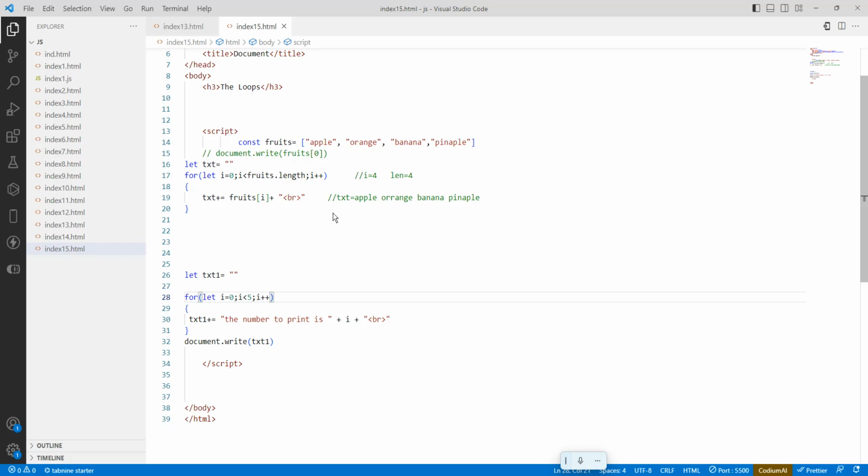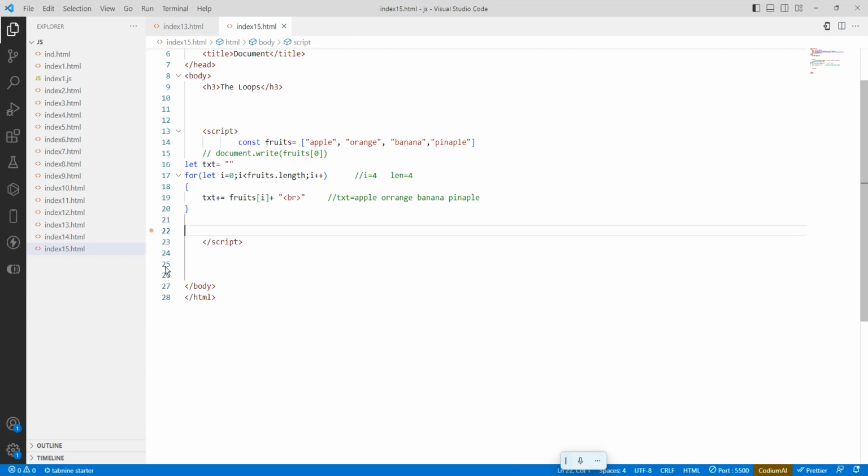Okay, so this is all about the for loop. The next is the for of loop. What is the for of loop? I just want to remove this one first. Just a minute.